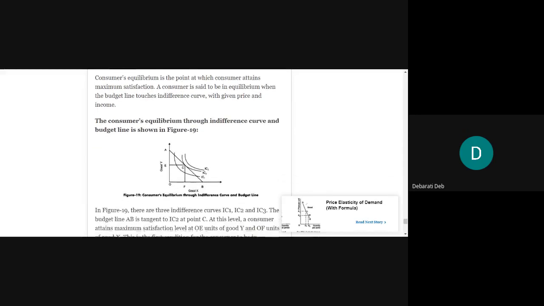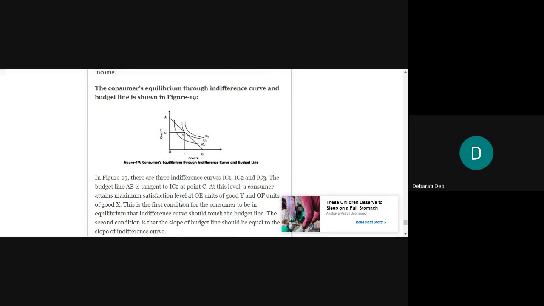Let us study in detail. The consumer's equilibrium through the indifference curve and the budget line has been shown in this figure. In the figure, there are three indifference curves: IC1, IC2 and IC3. This we have seen beforehand also in the indifference map, where there are so many indifference curves. Then the budget line AB. Now let us talk about the budget line AB. We have known by now that the budget line looks like this.